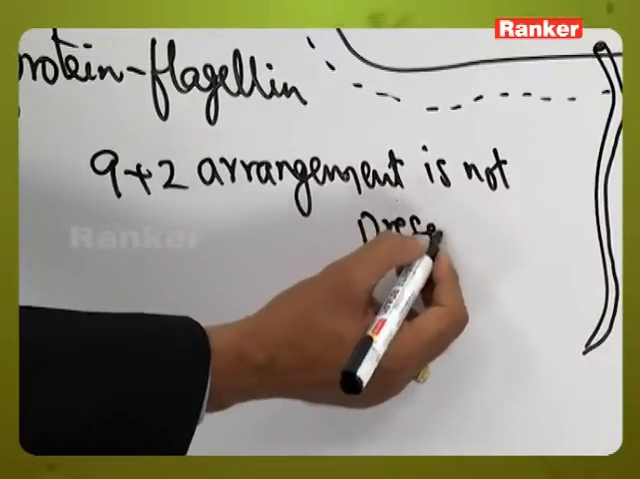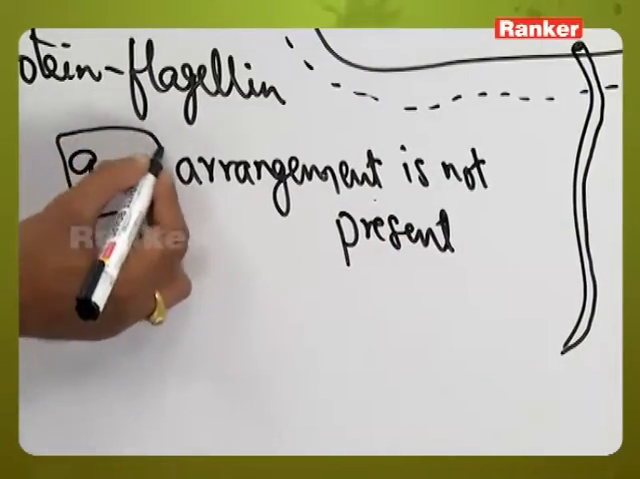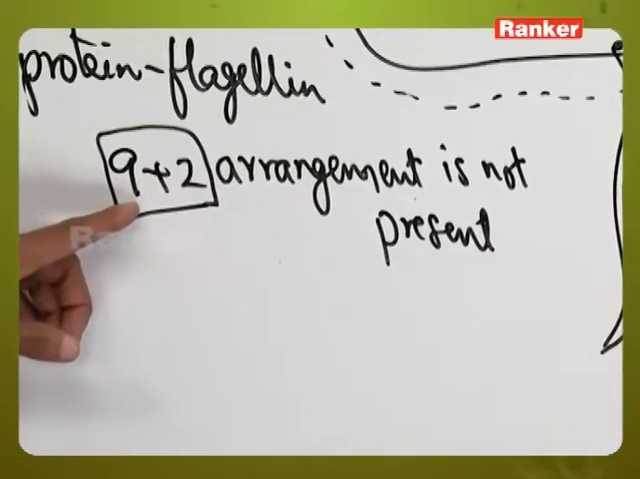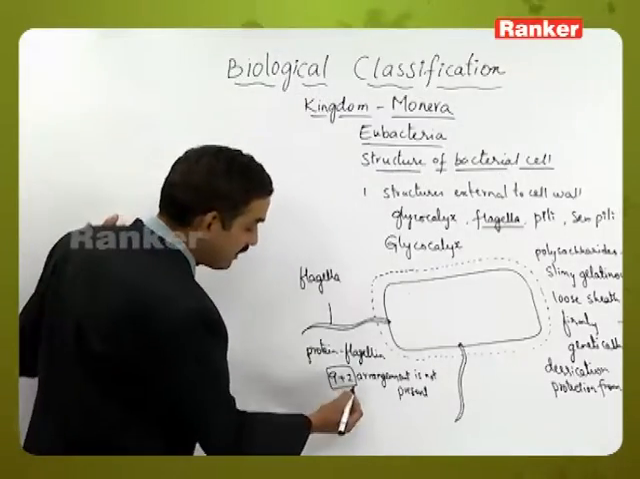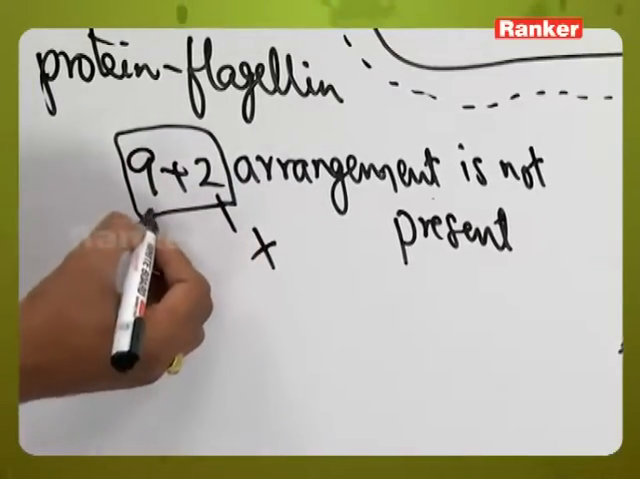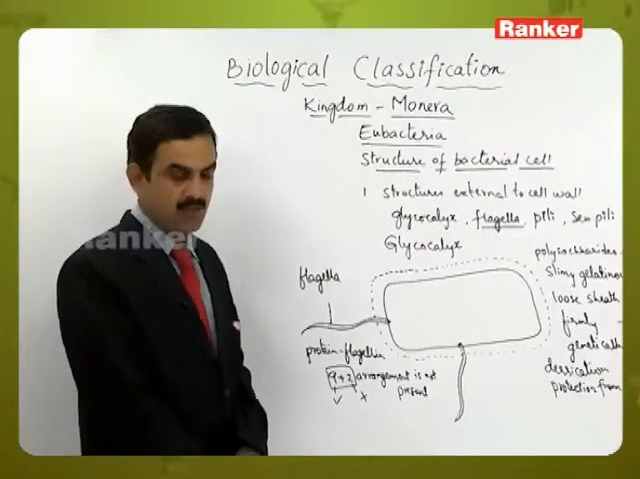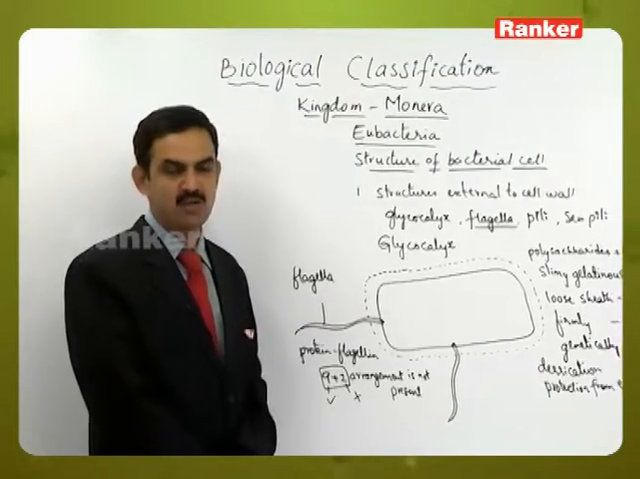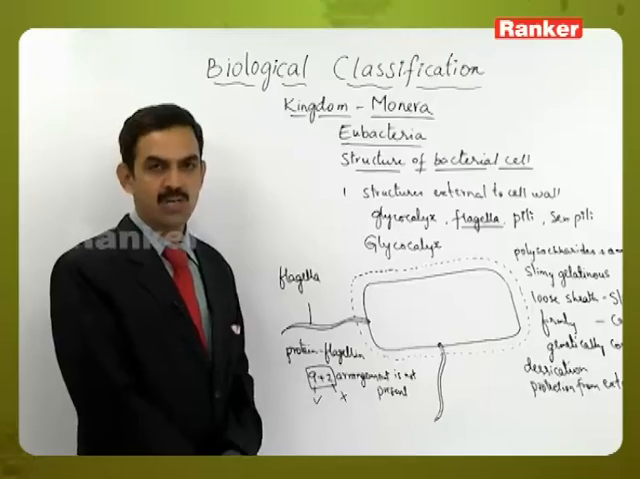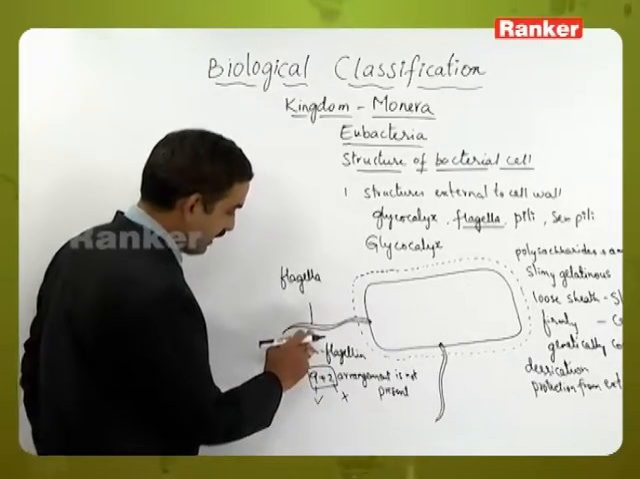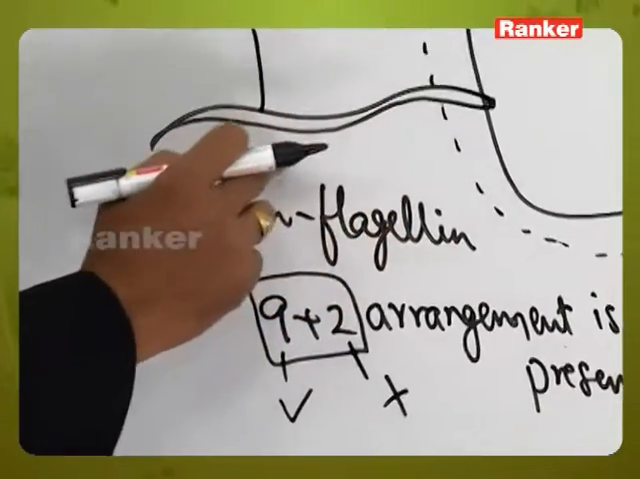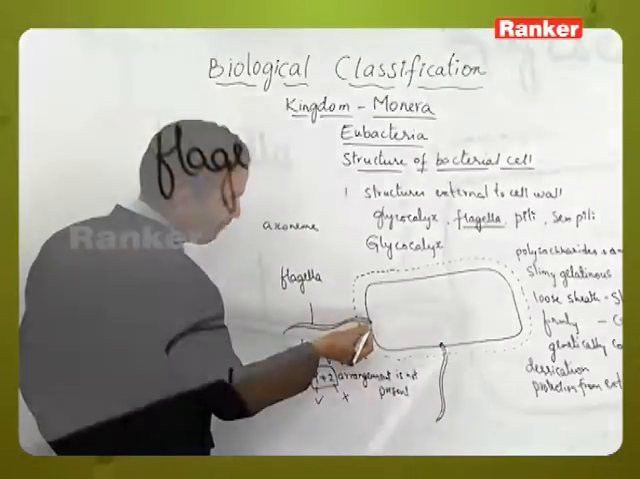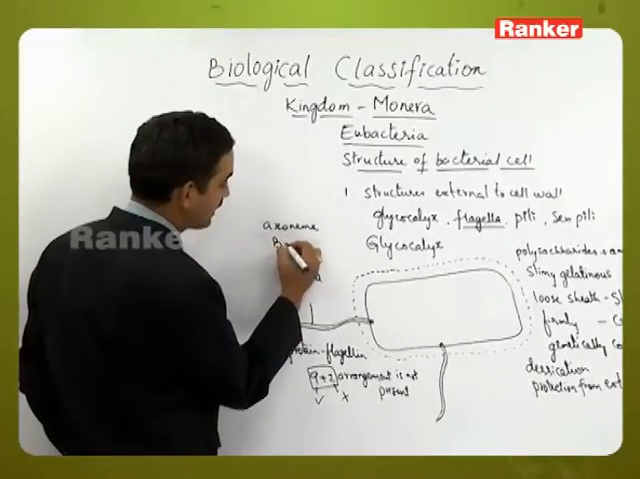in the transverse section. Actually, what do we mean by this 9+2? In the transverse section, we can see that 2 central fibrils will be there and 9 peripheral fibrils are present. But here the 2 central fibrils are lacking, only the 9 peripheral fibrils are present. So that's the reason why the 9+2 arrangement is not exhibited by the flagella of bacteria, as it is not a eukaryotic one, but a prokaryotic organism. And this long and flexible structure is made up of axoneme, and this axoneme will arise from a structure called a basal body.